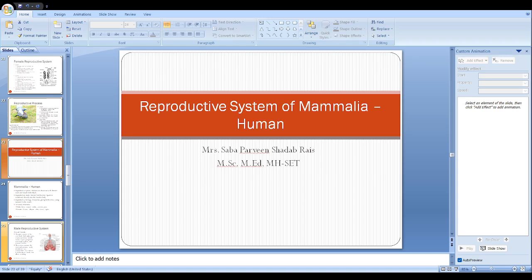Then the last part is the vagina. Vagina is a muscular canal with the urethra and opening into the vestibule near the urethra and the cervix.